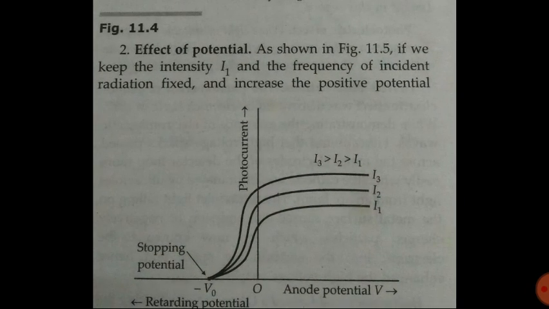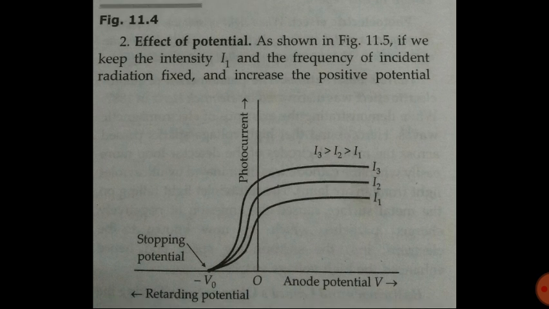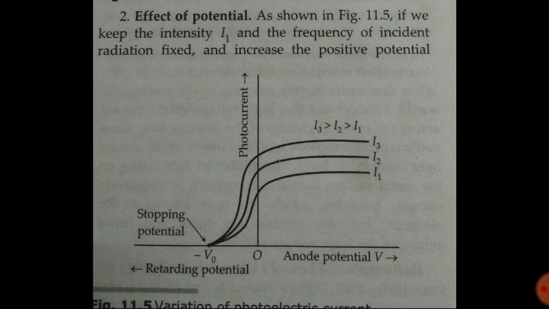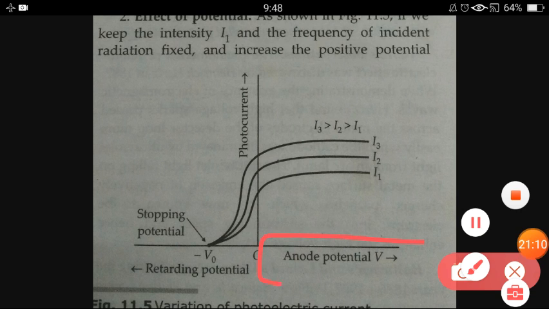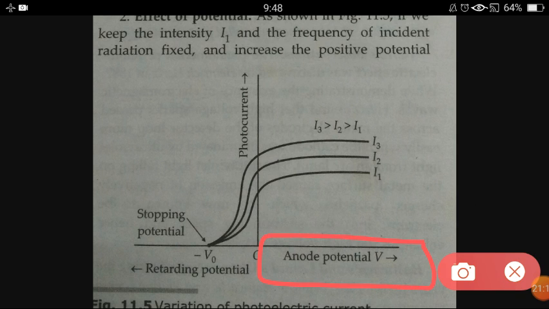So let's now discuss the effect of potential. If we keep the intensity I1 and the frequency of incident radiation fixed and increase the positive potential. Here the intensity is fixed, the frequency is fixed, and potential is what is changing. On the x-axis, on both the right-hand side and the left-hand side, it is written anode potential. Anode potential means the potential at the positive plate, and retarding potential means the negative value of that potential.